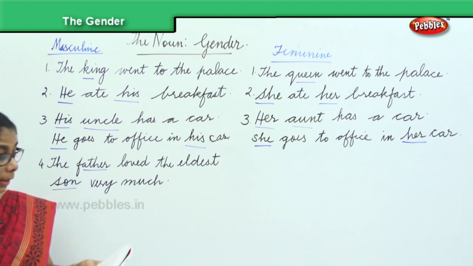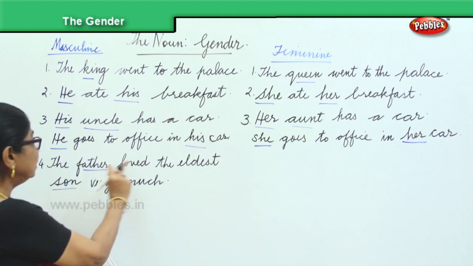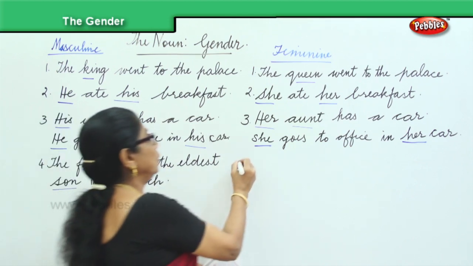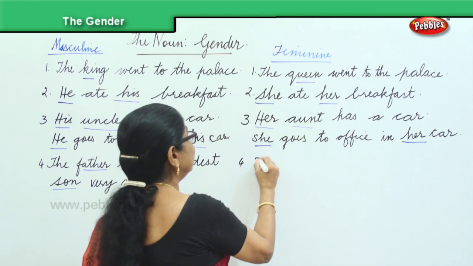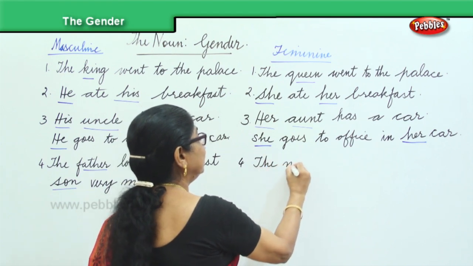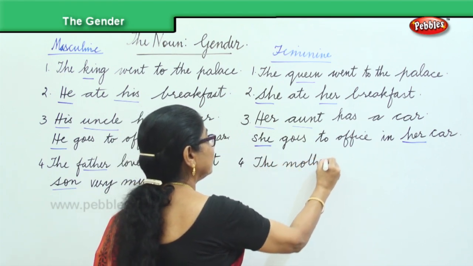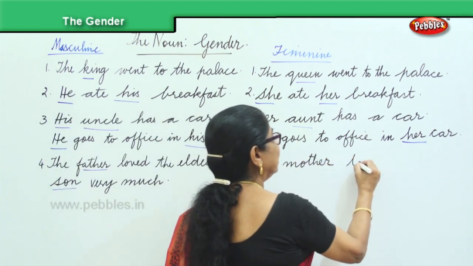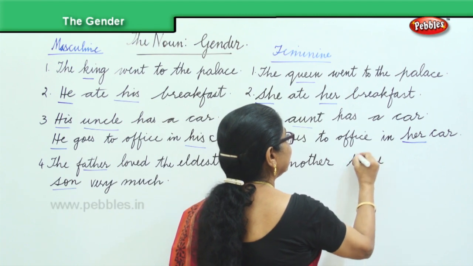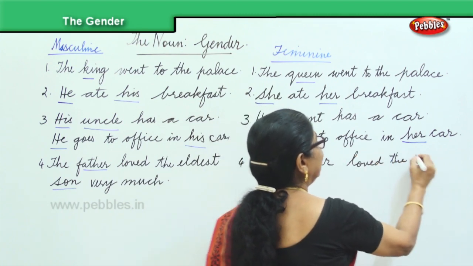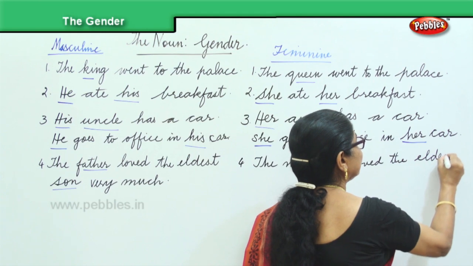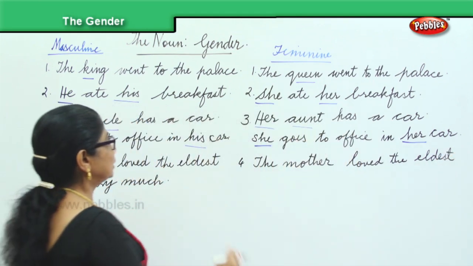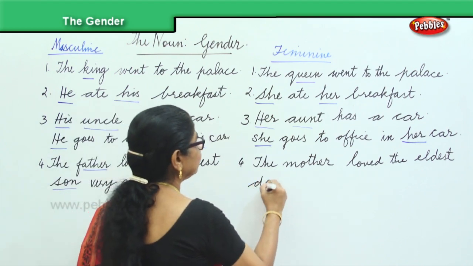Now, let's see how we do it. The mother loved the eldest daughter very much. So, how will you change that? The mother loved the eldest, son becomes daughter.